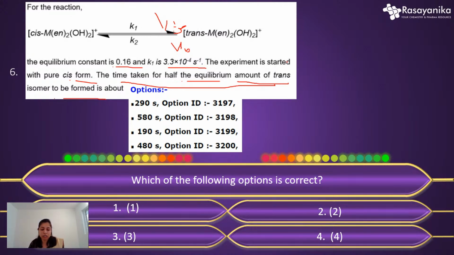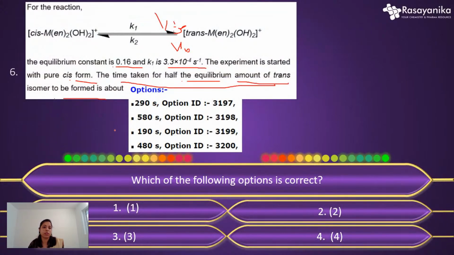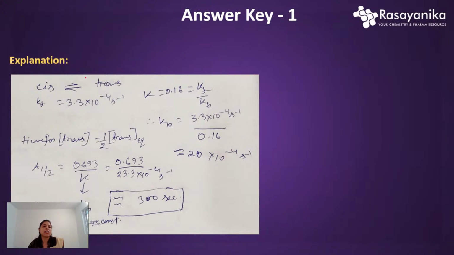So let's see our solution. Our correct option will be option 1. How will we get this? Let's jump to the solution. You are given cis to trans, and you just have to write down the data given. Kf, the rate constant for the forward reaction, is given. Also the overall equilibrium constant is given. And you know that the equilibrium constant K is represented as the ratio of the rate constants of the forward and backward reactions.